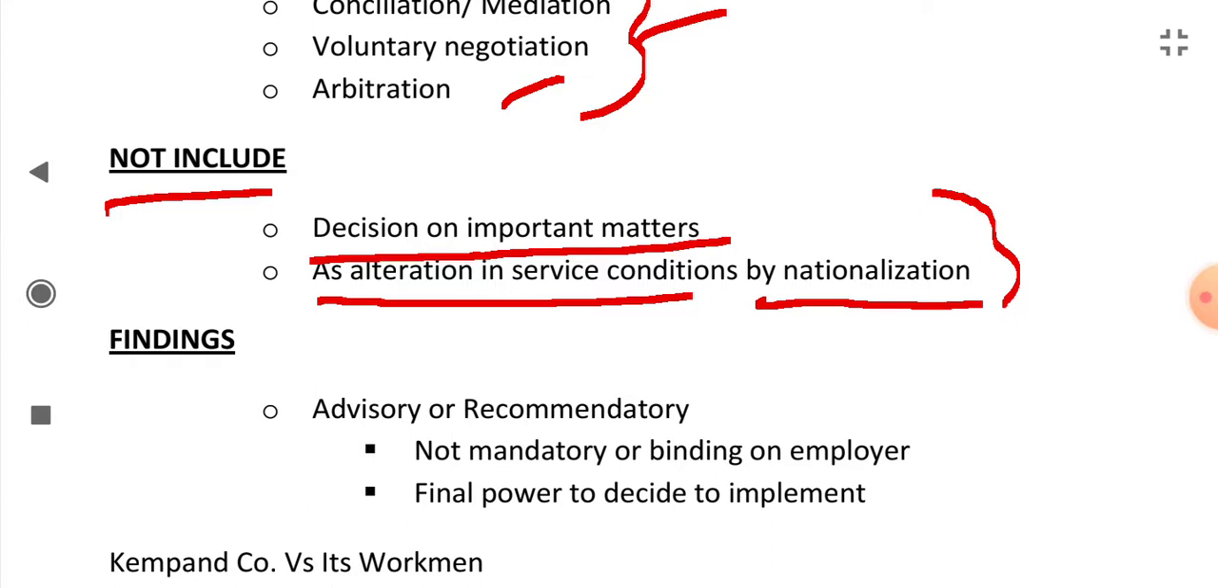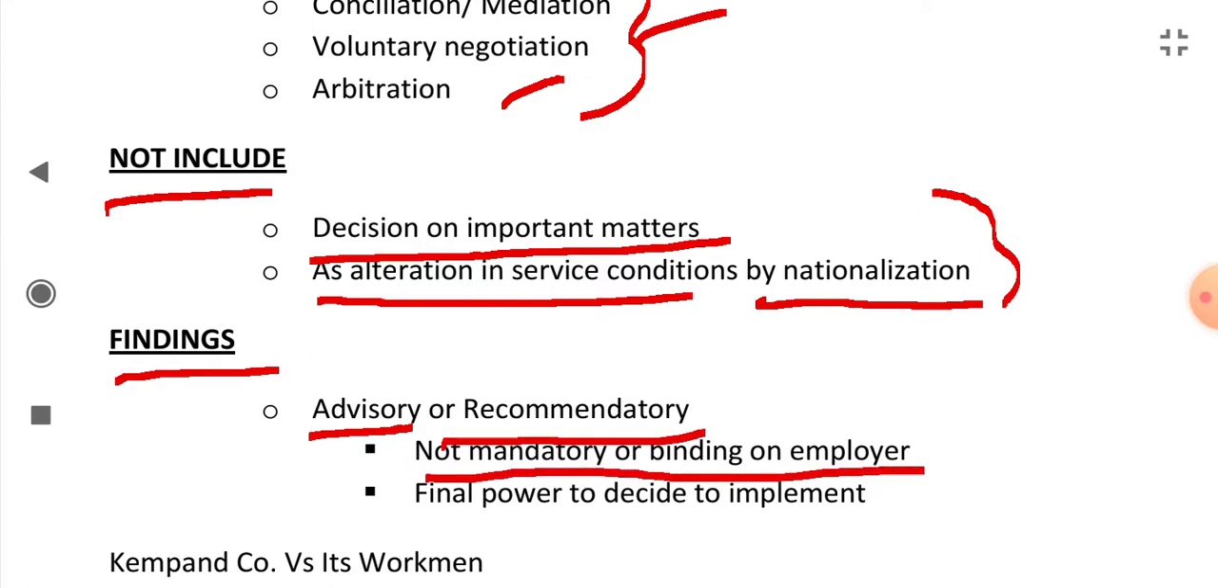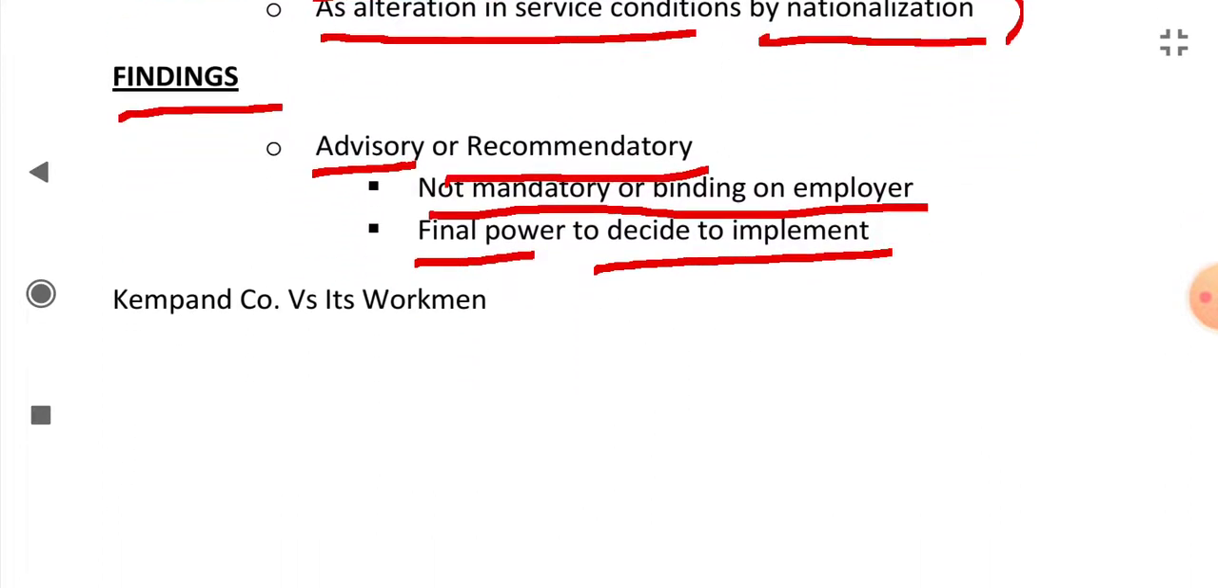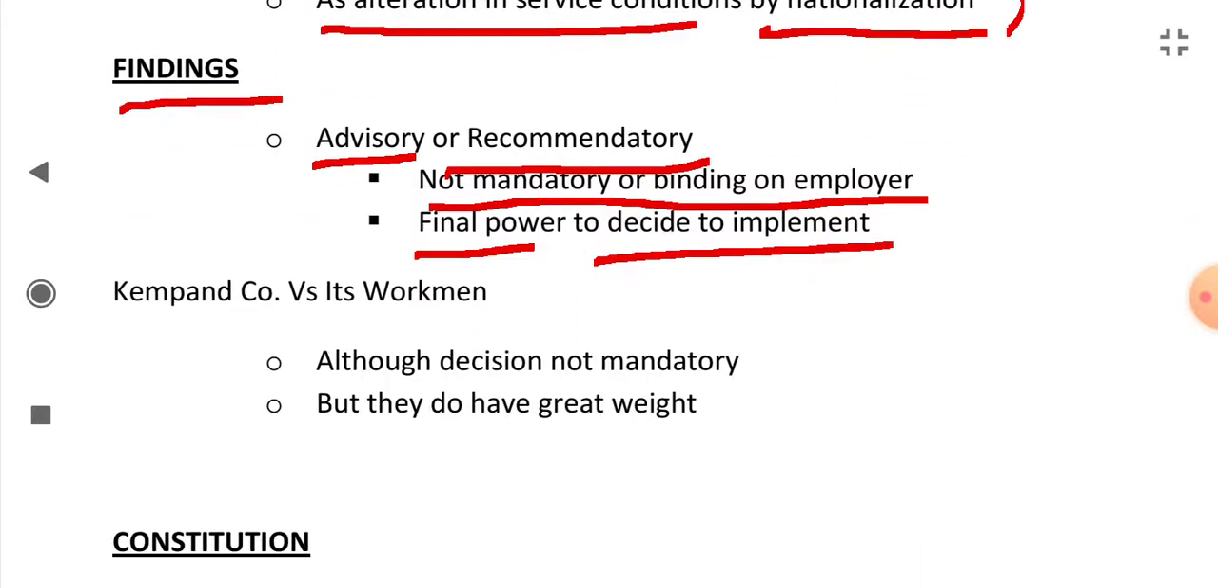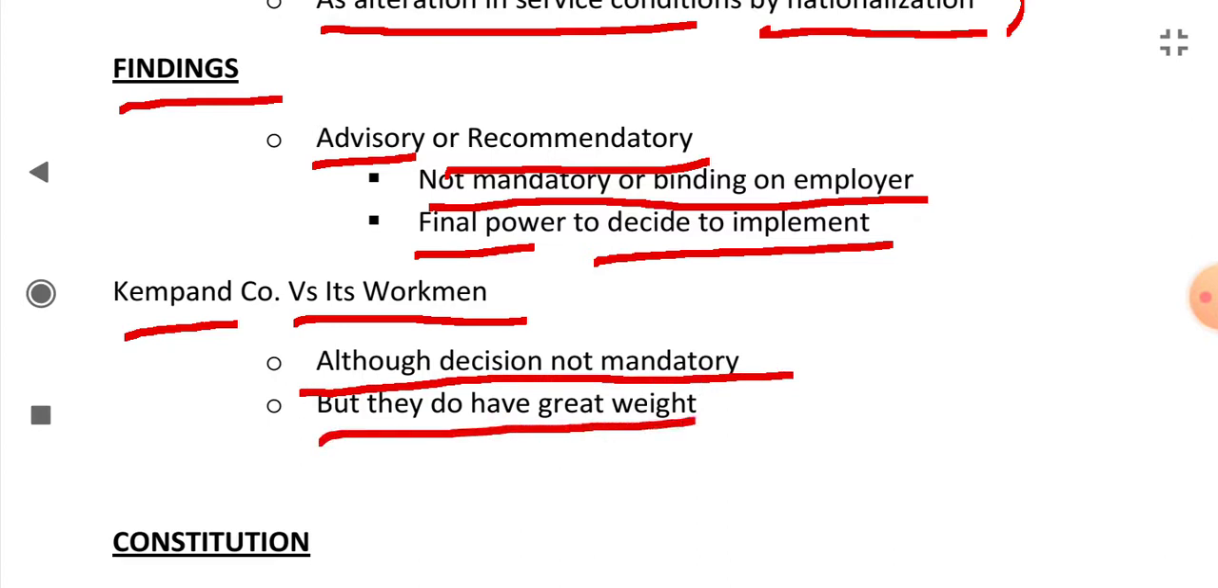The findings of works committee are advisory or recommendatory only, not mandatory or binding on the employer. The employer is not bound by these findings. He has the final power to decide to implement them. Okay, it is up to the employer to implement them. In Campaign Co. versus its workmen case, it was said that although the decision is not mandatory, they do have great weight. They are of value.